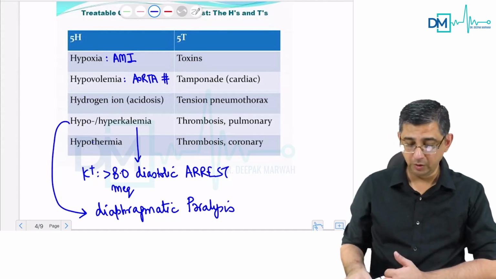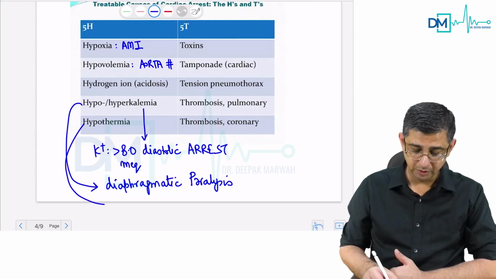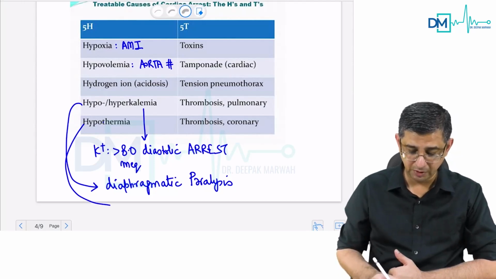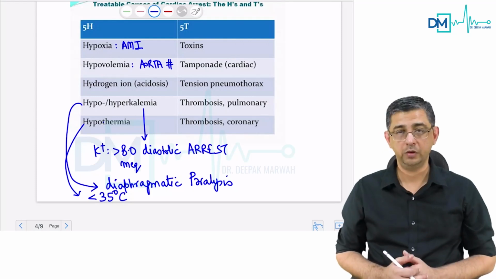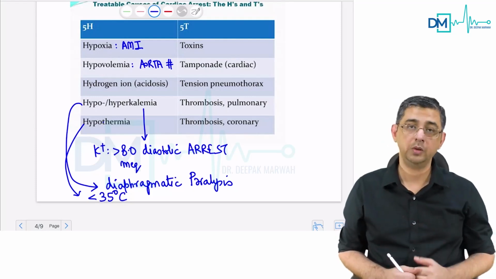Then the last one is hypothermia. If body temperature or core temperature is less than 35 degrees Celsius, we will say that the person is having dangerous hypothermia. So I have shown a scene straight out of the movie Titanic, with Leonardo DiCaprio, who played the role of Jack. He ultimately expired because of the hypothermia component.